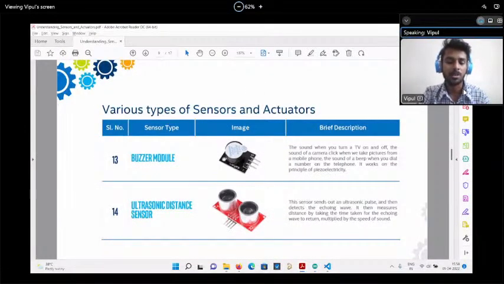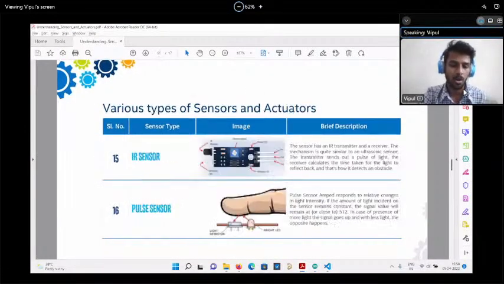So in the next session we'll try to cover how that sensor is going to operate, because it will be very difficult to cover all the sensors and coding in one session.